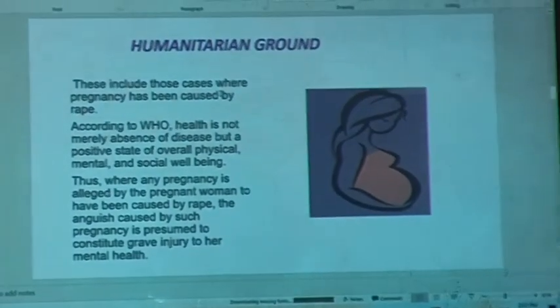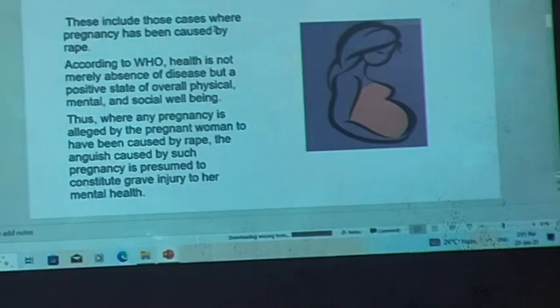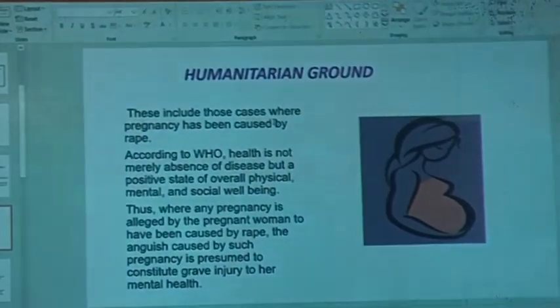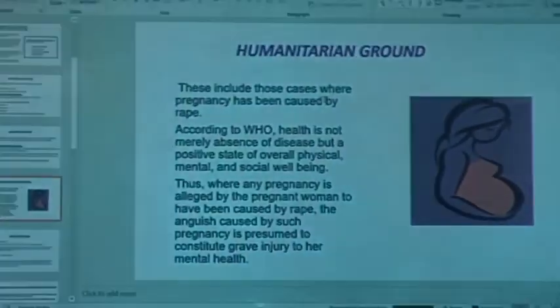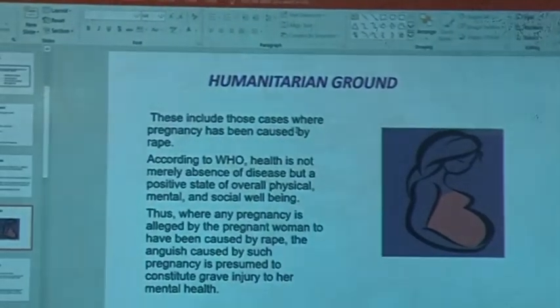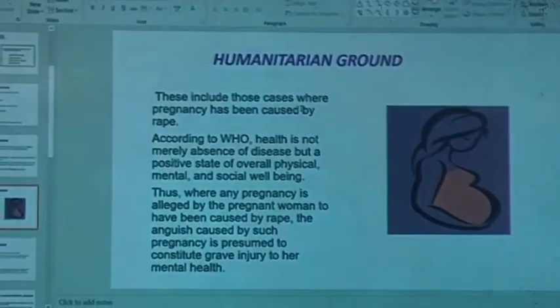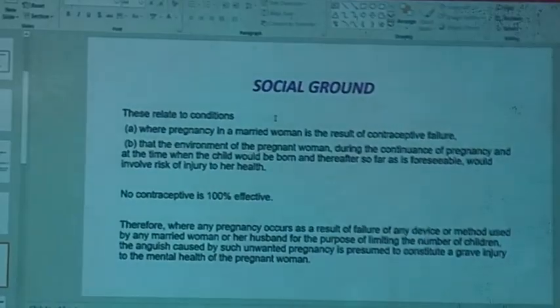Humanitarian grounds: this includes those cases where pregnancy has been caused by rape. According to WHO, health is not merely absence of disease but a positive state of all our physical, mental and social well-being. Thus, where pregnancy is alleged by the pregnant woman to have been caused by rape, the anguish caused by such pregnancy is presumed to constitute grave injury to her mental health.